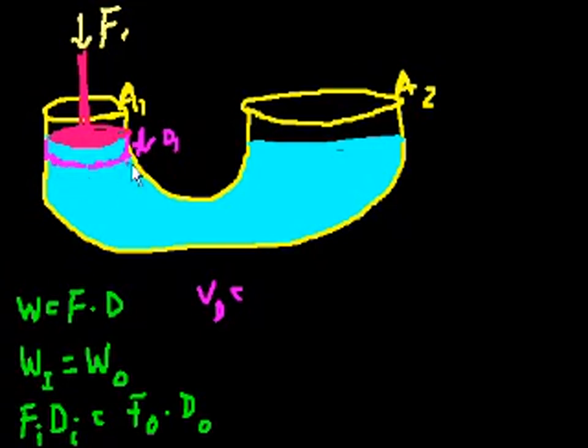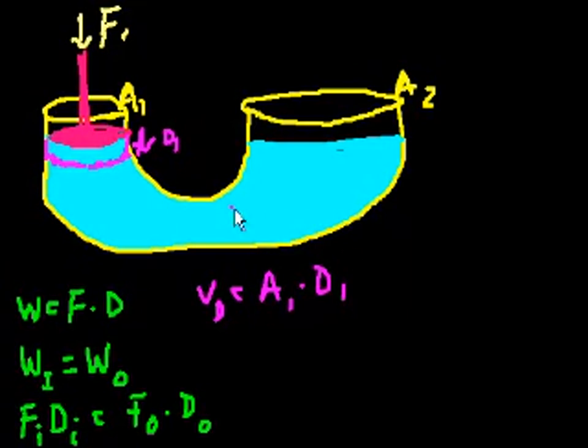So this distance times the area of the container at that point. And I'm assuming it's constant at that point, and then it changes after that. So it equals area 1 times distance 1, right?